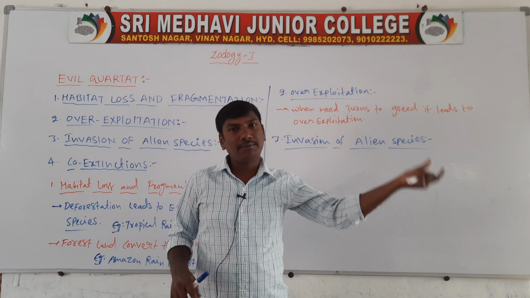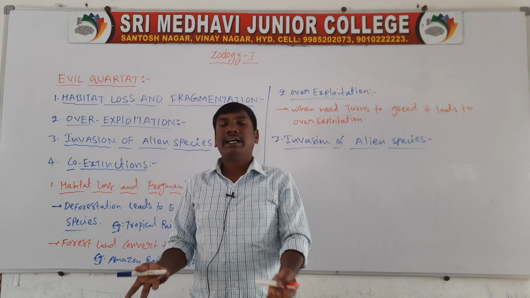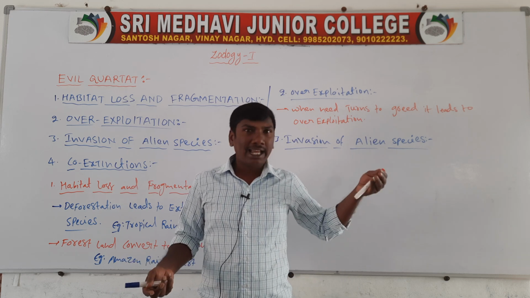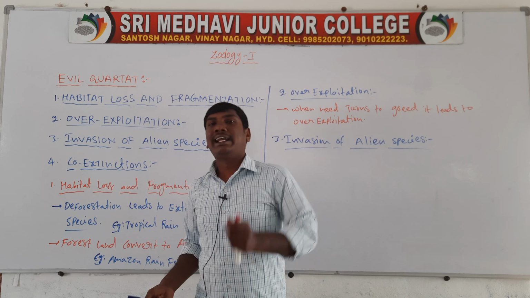The rats go extinct because the cat eats the rats.